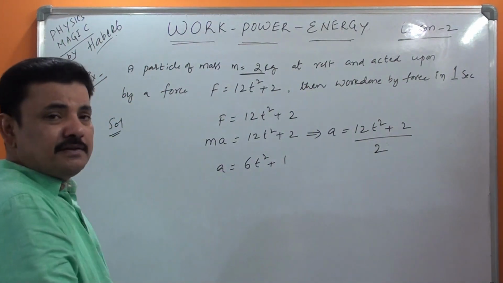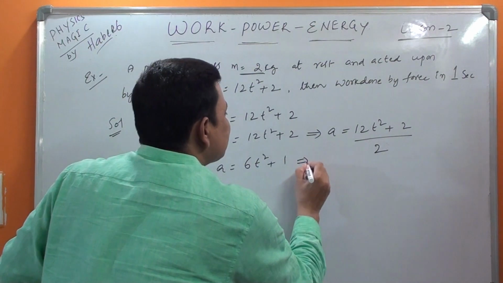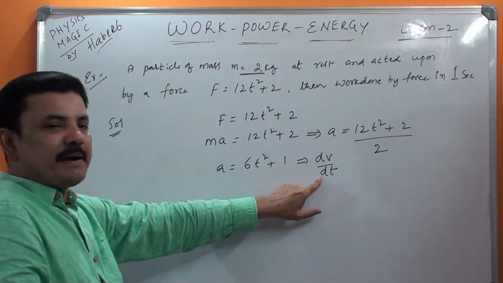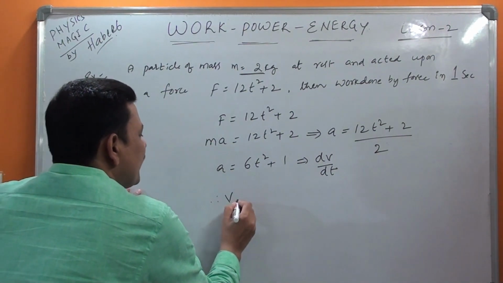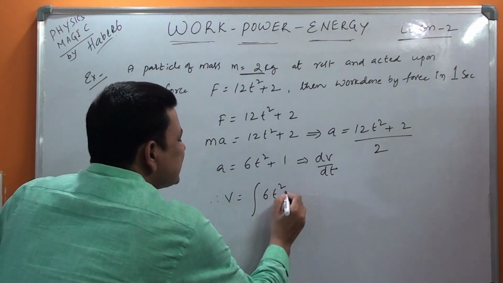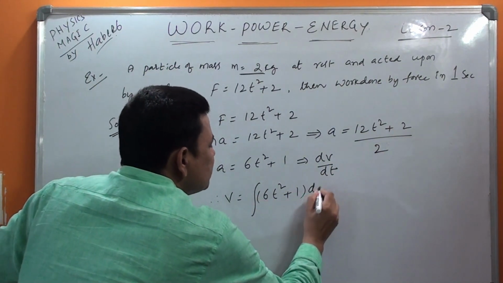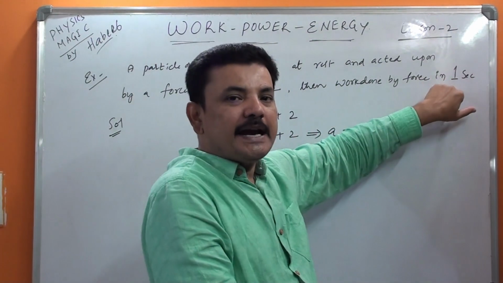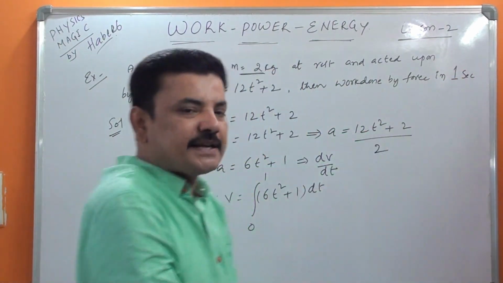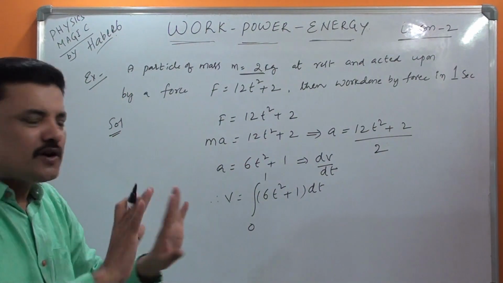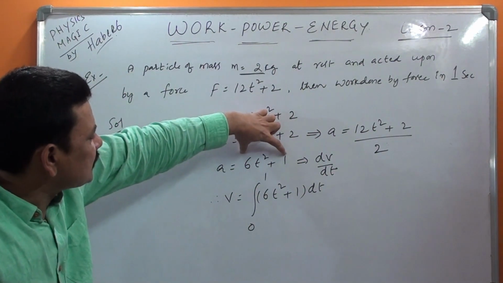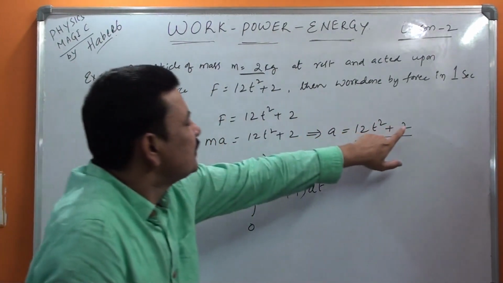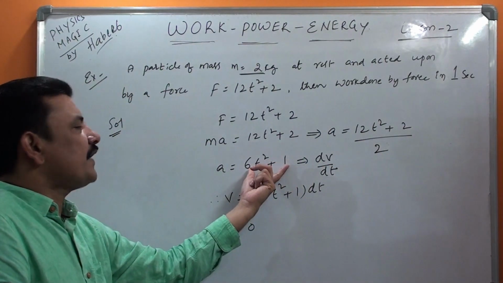You got the acceleration. The next step you know well: a is nothing but dv/dt. Therefore, v is equal to the integral of (6t² plus 1) dt, and the variation is 0 to 1. Time initially is 0, and now 1 second. So 0 to 1, I think no confusion. 6t² plus 1 I got from here: 2 goes into this 12, 6t² plus 2 by 2 is 1.